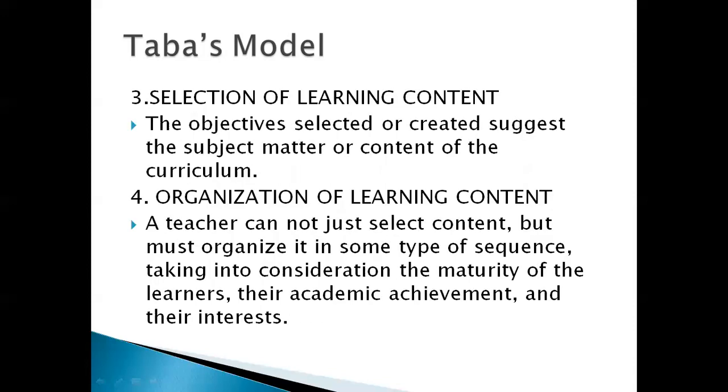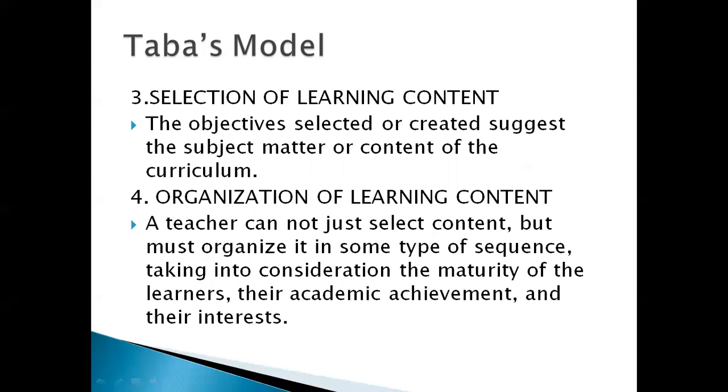Then the third step is selection of learning content. What content does the teacher have to select? The objectives selected or created suggest the subject matter or content for the curriculum, and show a path for the teacher in selecting learning content.